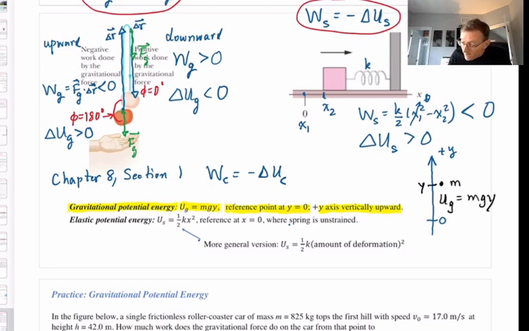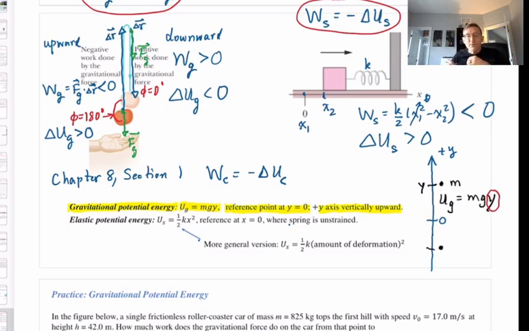And this particle could be located below the origin. It depends on where the origin is. Even if the origin is on the ground, maybe the particle is down in a well or in a hole of some kind. So depending upon what the y coordinate value is, U grav could be a positive number or a negative number, depending upon whether the particle is located above y equals 0 or below y equals 0, wherever y equals 0 was chosen, and that tends to be up to us.